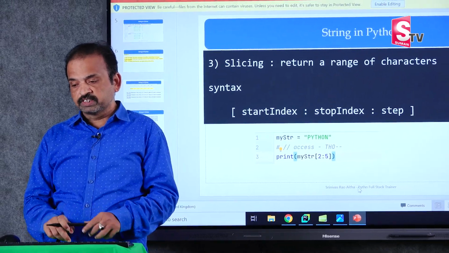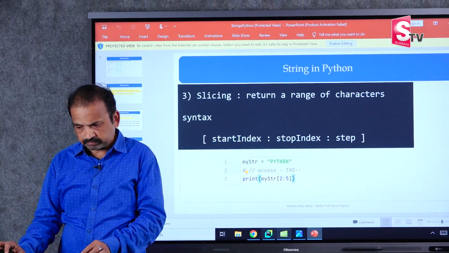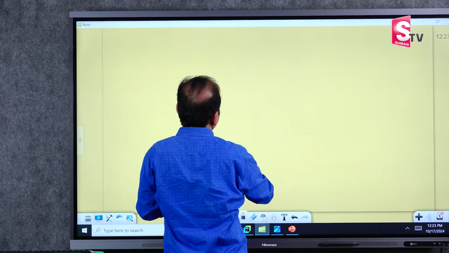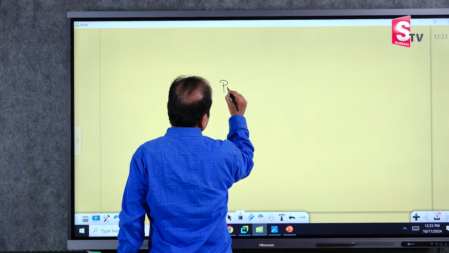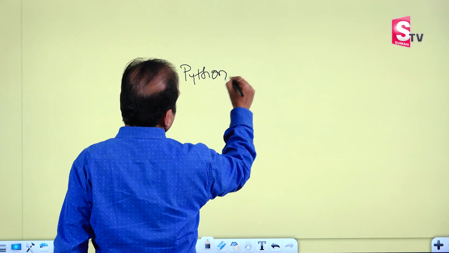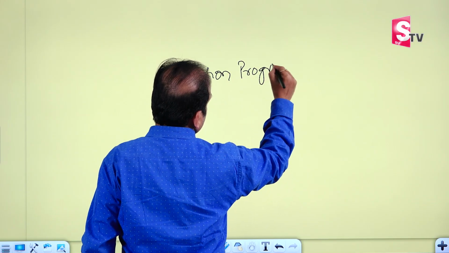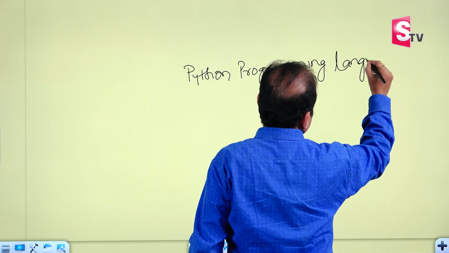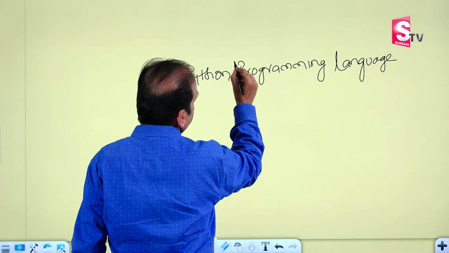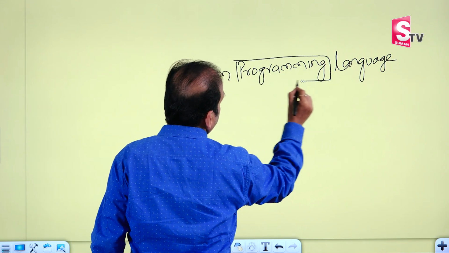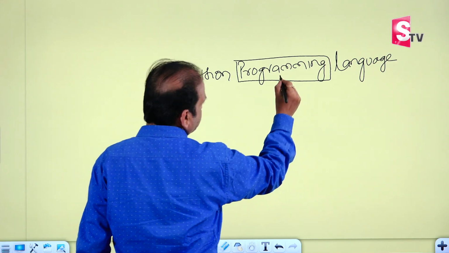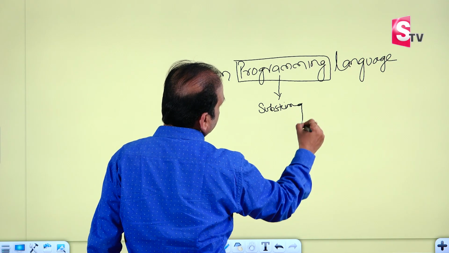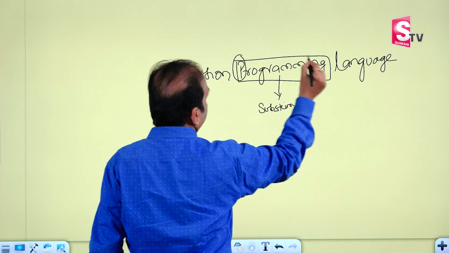Right. Next concept is very important, that is slicing. If you want to access a portion of the string, for example, my string contains Python programming language. This is my string. I want to access from this point to this point. This substring, I want to access. From this string, I want to access this substring. So we should know the index number of P and this G.